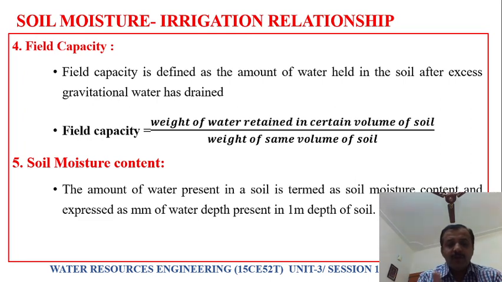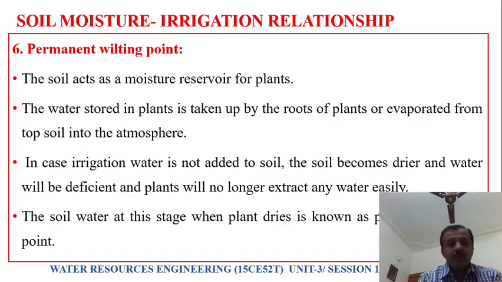Next is soil moisture content. The amount of water present in the soil is termed soil moisture content, and it is expressed as millimeters of water depth present in 1 meter depth of soil. If you have 1 meter depth of soil, how many mm of water is present, that we call soil moisture content. It is nothing but the amount of water present in soil.